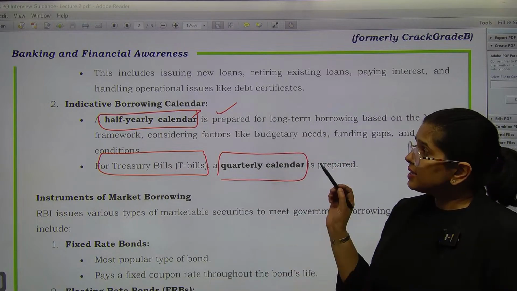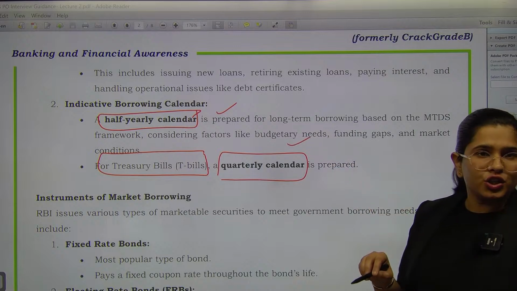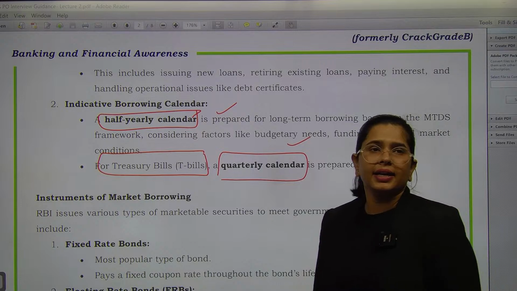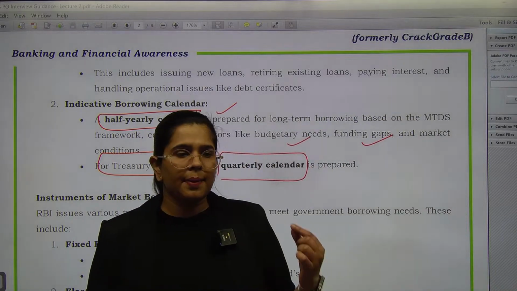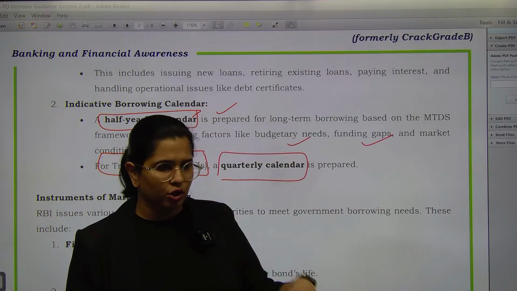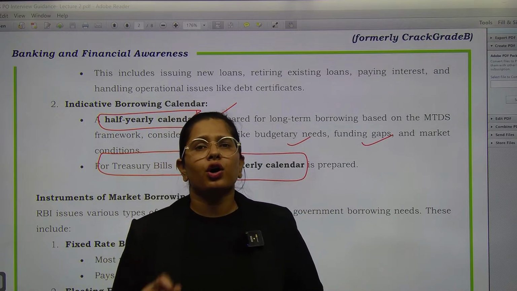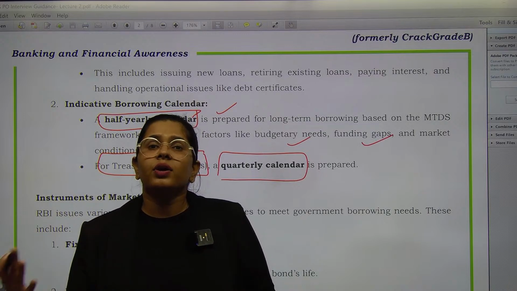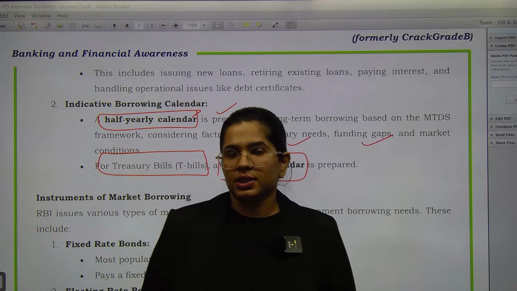Now, this is done based on what are the budgetary needs, how much funding you need, right? And what are the current market condition. See, there is an impact which is called as crowding out impact. Crowding out impact हम किसको बोलते हैं? When the government borrows in the market, everyone wants to give the funding to government because it is practically risk-free.